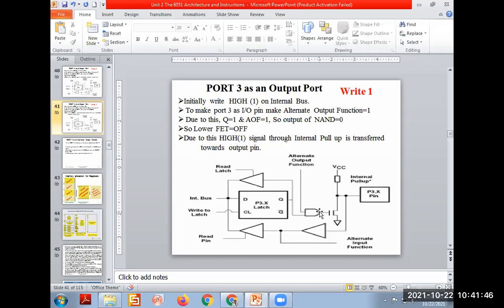If it will be 0, what happens? This is 0, this is 1, output will be 1 only. So that will make the FET on, means grounded. So the signal coming on this will be 0. Means we have sent a 0 on this pin, we'll get the 0 here.